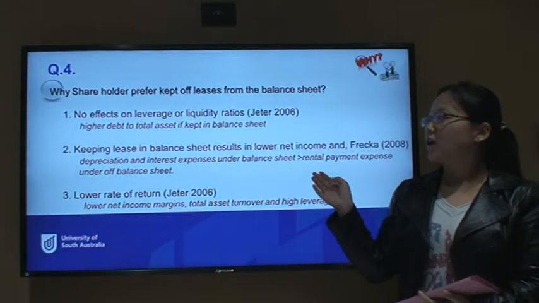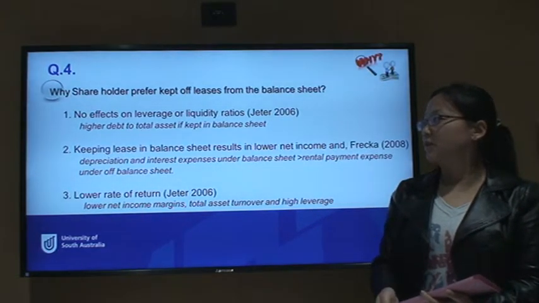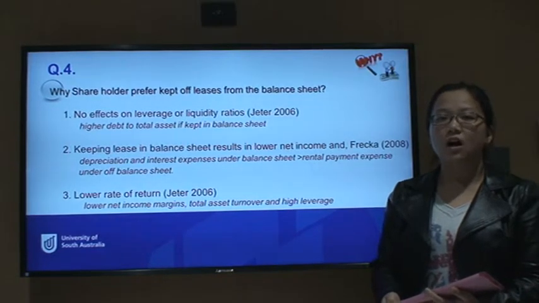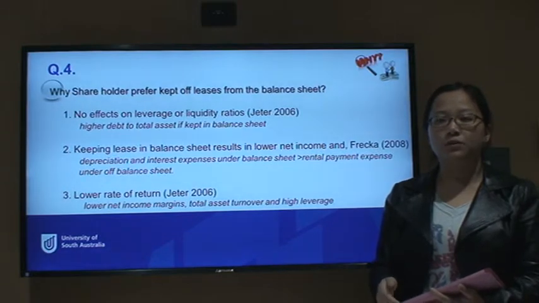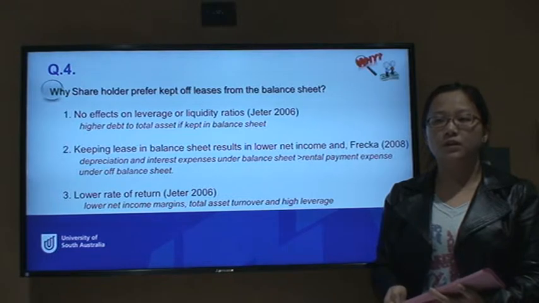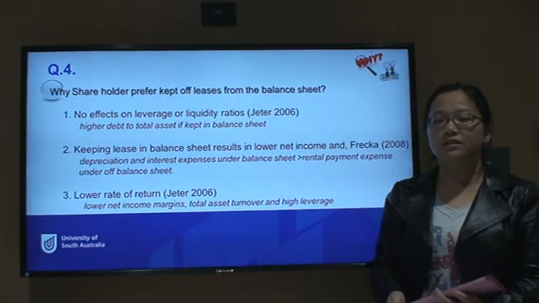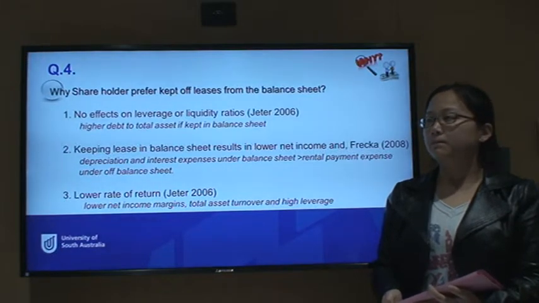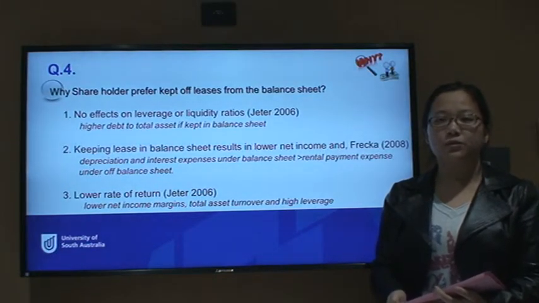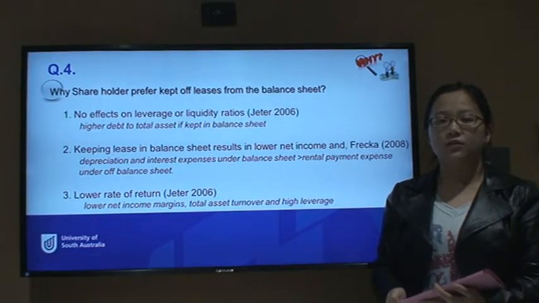The first one is no effects on leverage or liquidity ratios under off-balance sheet. If we put the lease in the balance sheet, the liability will increase and the debt to total asset ratio will increase as well, which means the leverage remains higher. Leverage is very important for a company to get additional financing in the future.